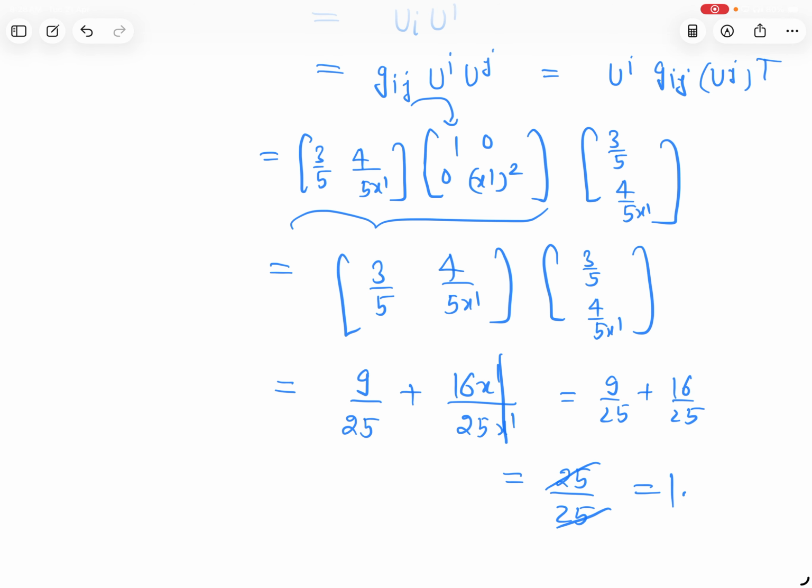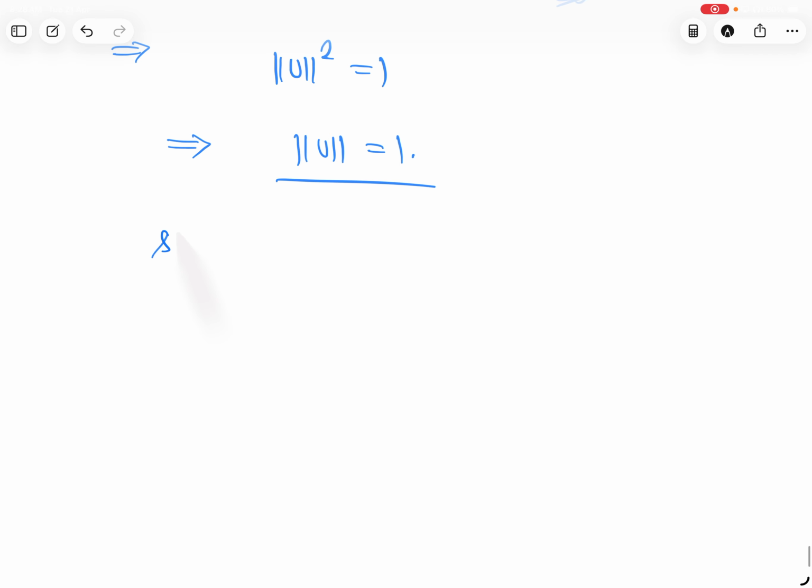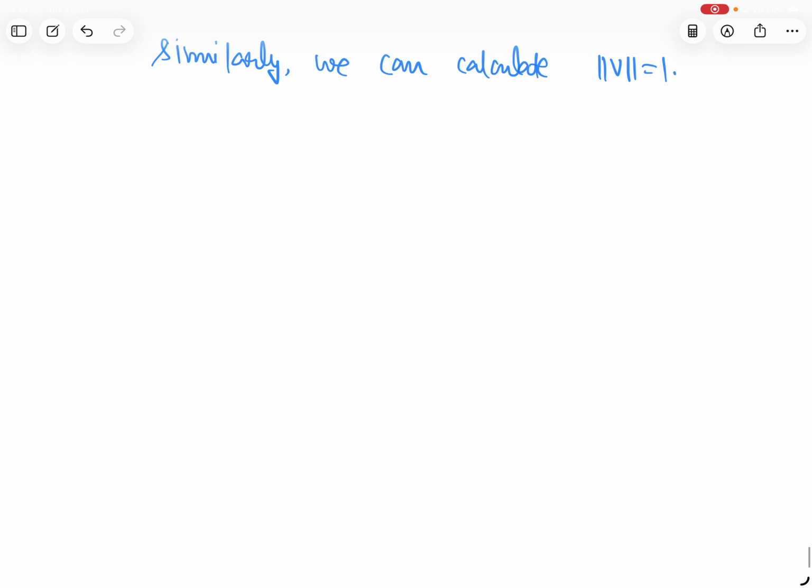So uv is equal to g_ij u^i v^j, which is equal to what? 3/5, 4/5 x1, then the matrix 1 0, 0 x1 square, then v^j transpose, -4/5, 3/5 x1. Solve this part. What will you get?